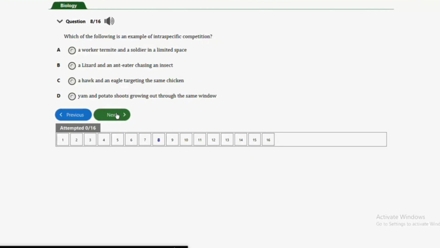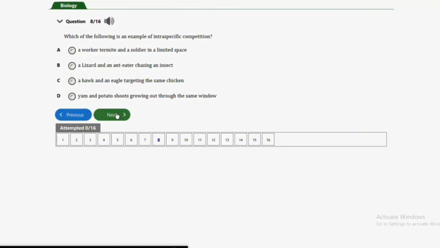Question number 8 says, which of the following is an example of intraspecific competition? A, a worker termite and a soldier in a limited space. B, a lizard and an ant eater chasing insects. C, a hawk and an eagle targeting the same chicken. And D, yam and potato shoots growing out through the same window. So guys, the correct answer to this question is option A, and that's a worker termite and a soldier in a limited space, because it's an intraspecific competition.